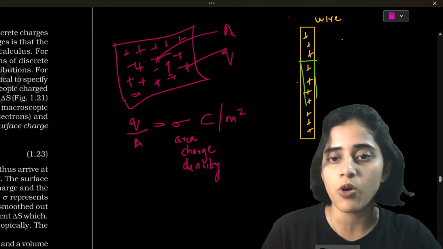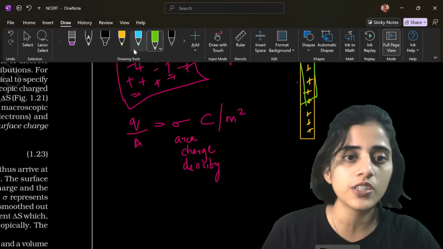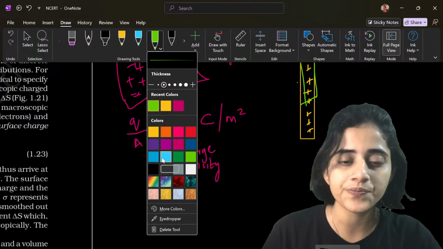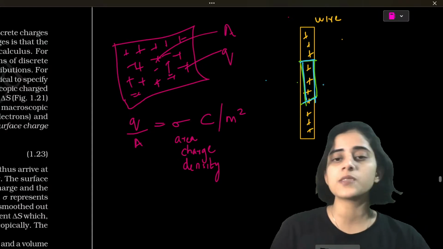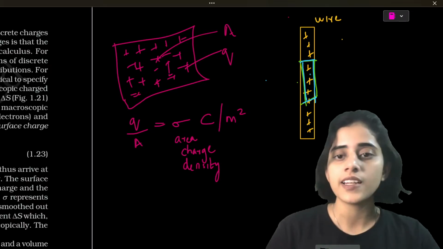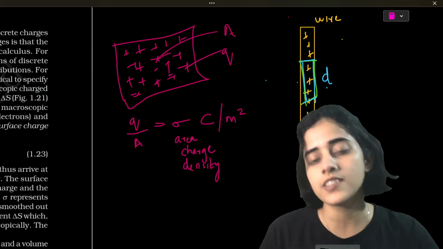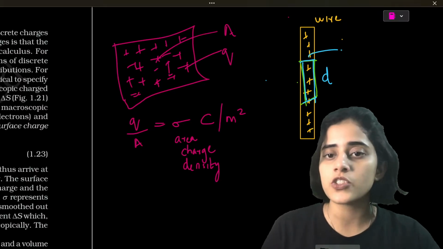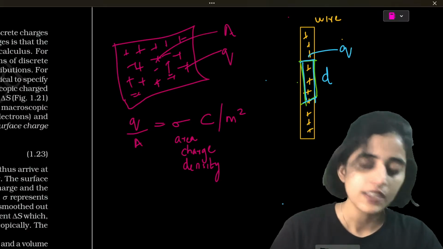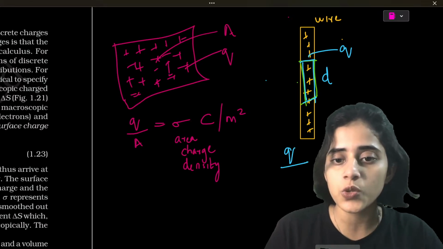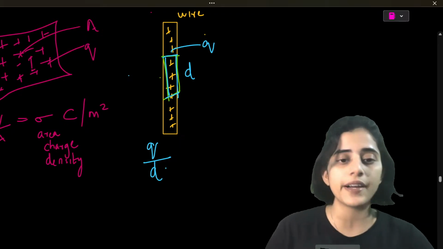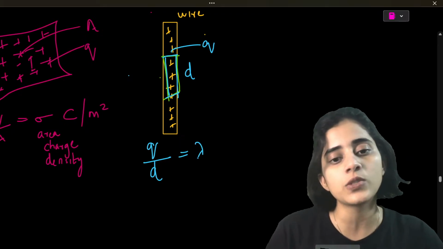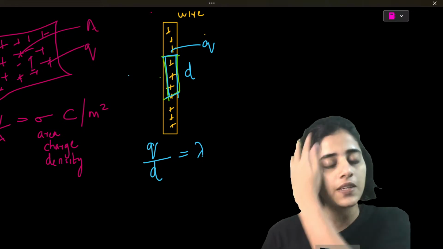Then let's take a small area. This color doesn't look good. Let's take a different color. Blue. Let's take a small area on the wire. Let the length of this small part be d, and the charge q. Now, if I do q by d and say it is equal to some lambda, what will this be?